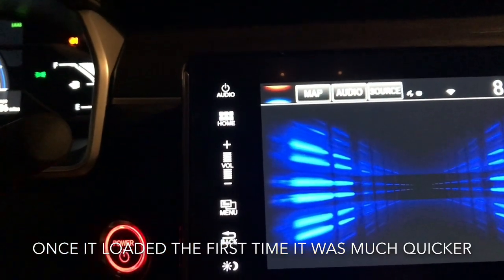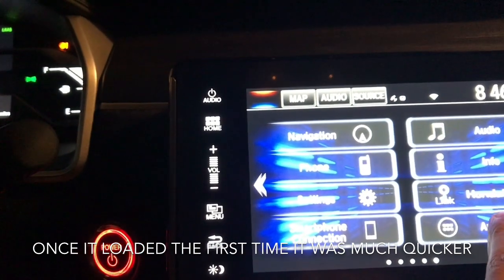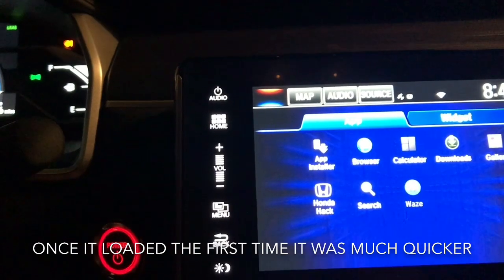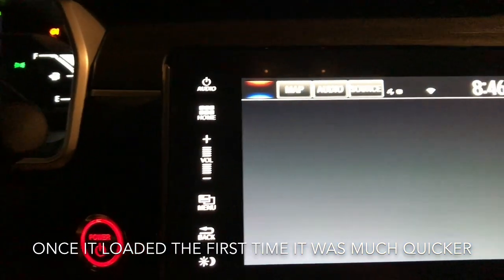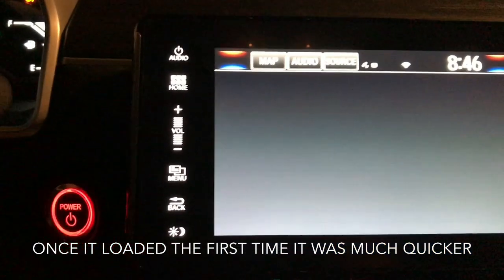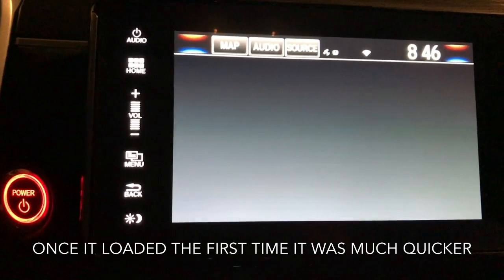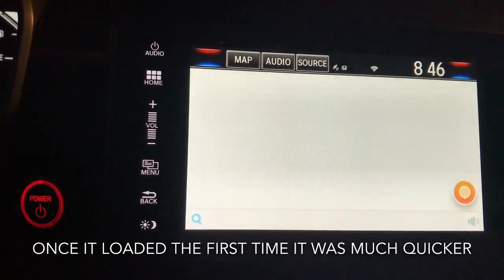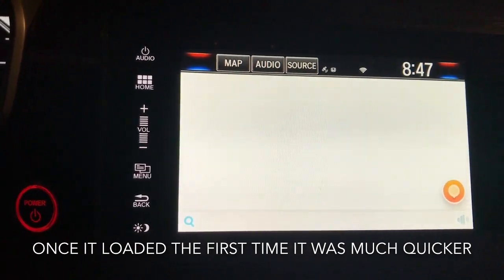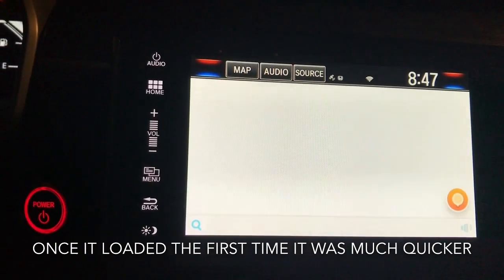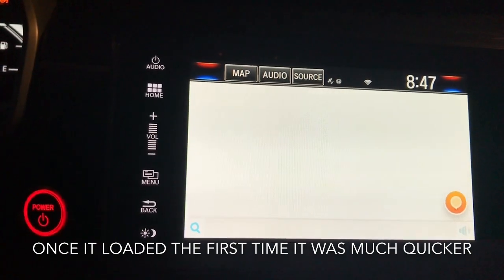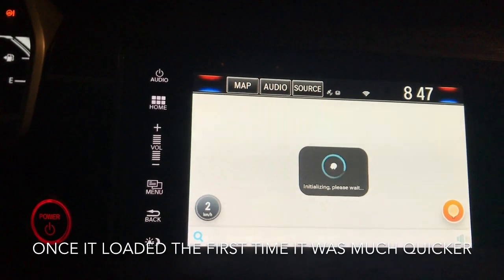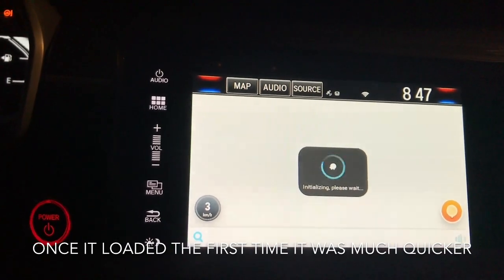there it goes. And we go to, let's try the app list. There's Waze right there. And let's see if it works. A little bit slow, probably first time loading. Definitely slow. It's probably because it's loading. There you go, first time. I'm sure it's going to be quicker in the future.